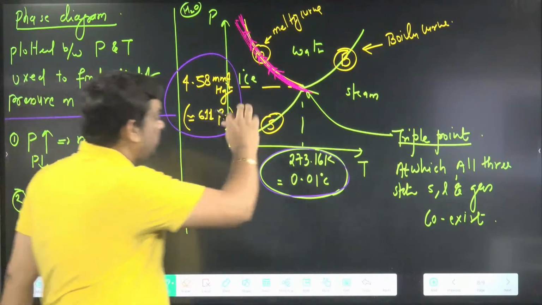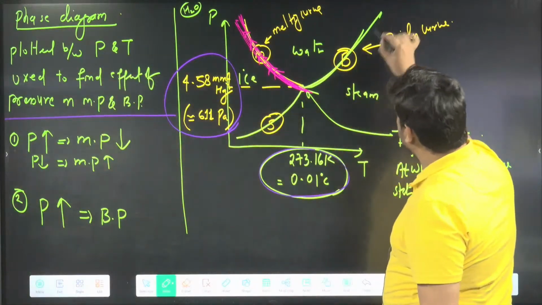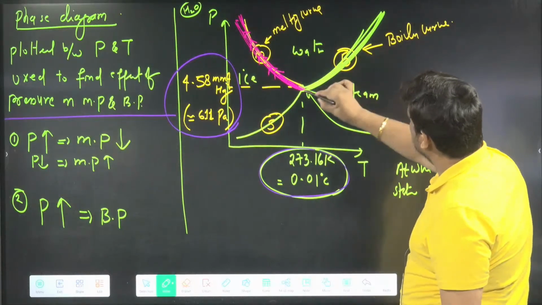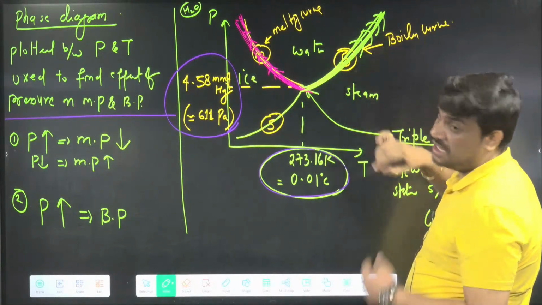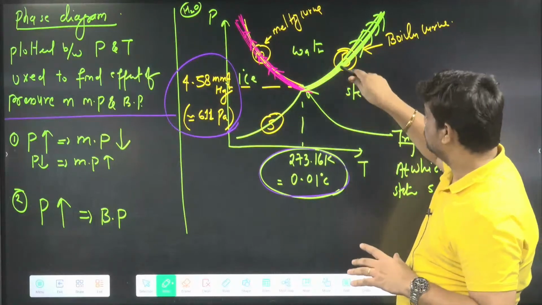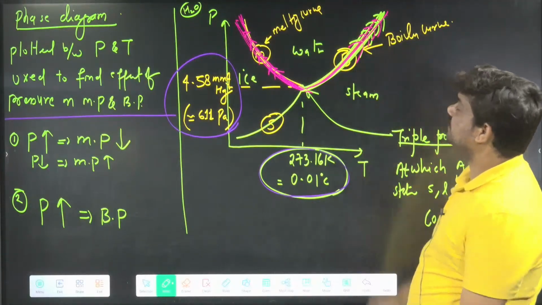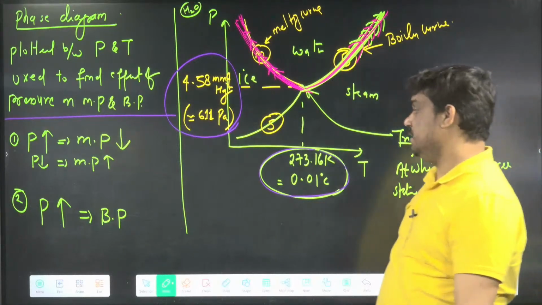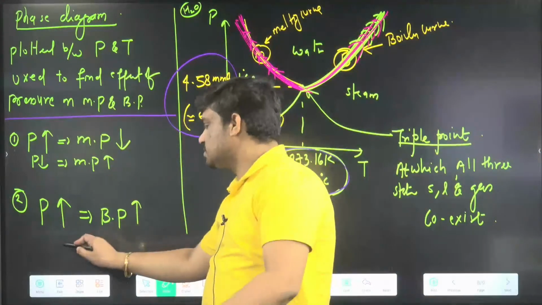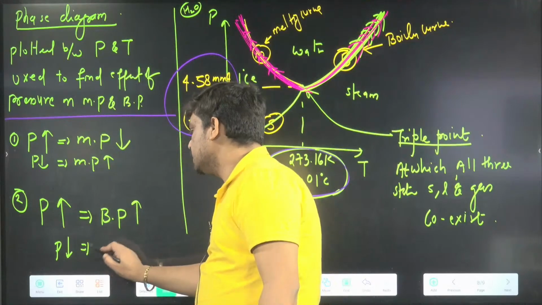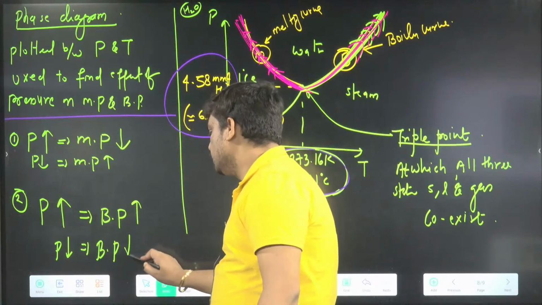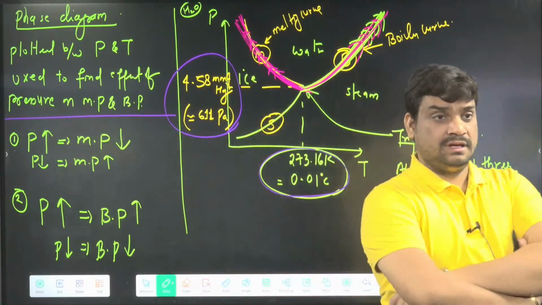And for the boiling point, this graph is the direct type. It means pressure more, boiling point more, and vice versa also: pressure less, and boiling point also less. Yes, correct.